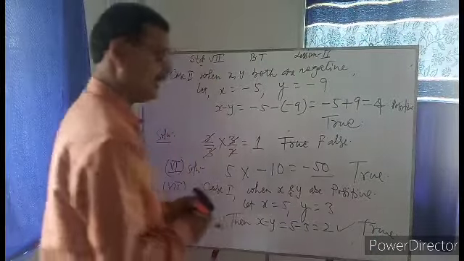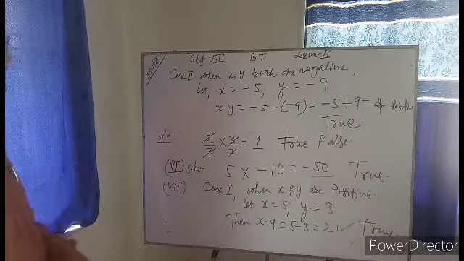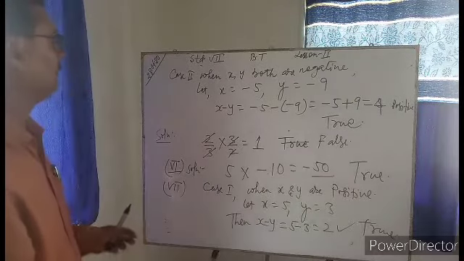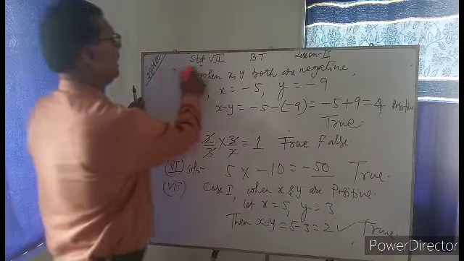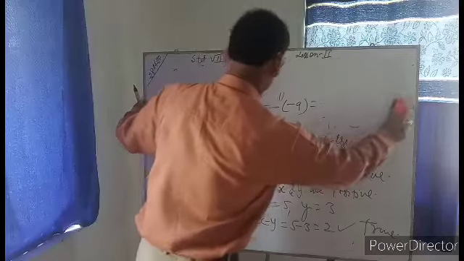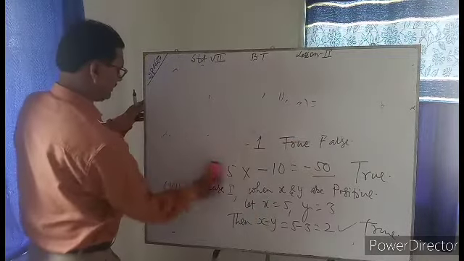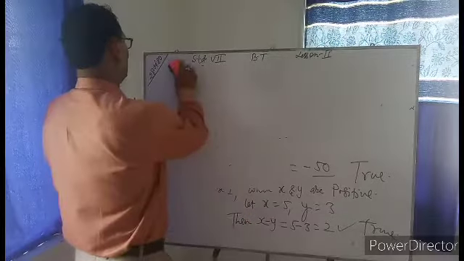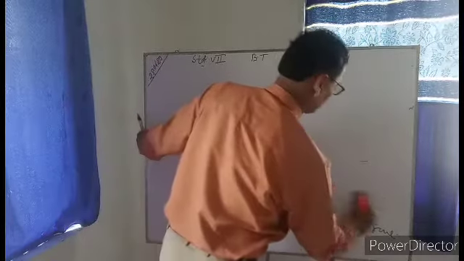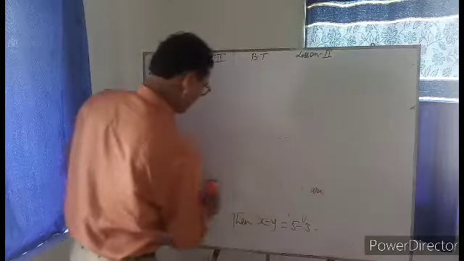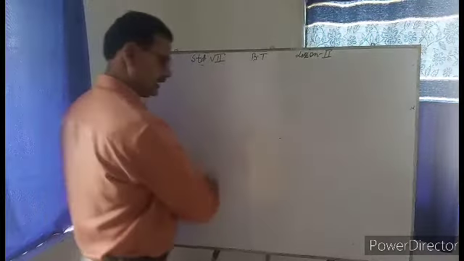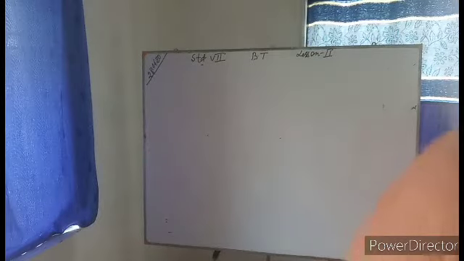Okay, so we have discussed all the problems of question number 2, finding true and false. We have explained every question of question number 2 of BT, in which we have to say true or false against each of the given statements. Now let us come to the next type of question.